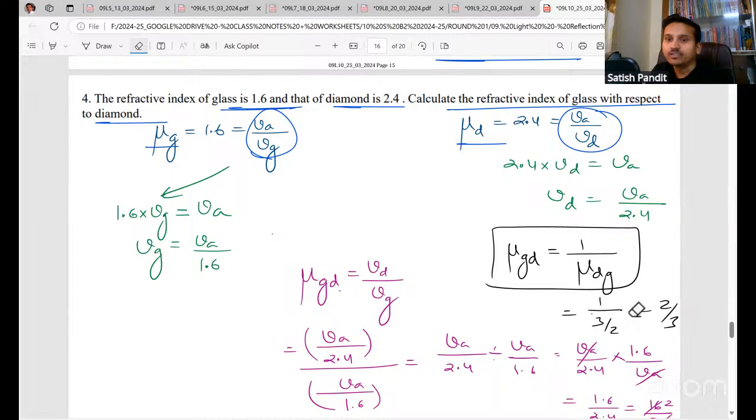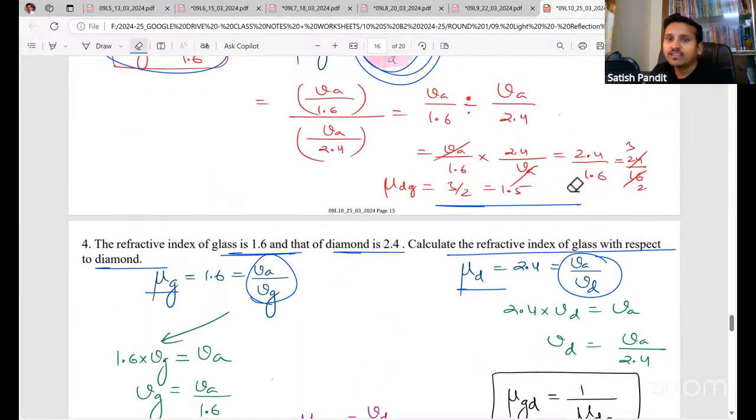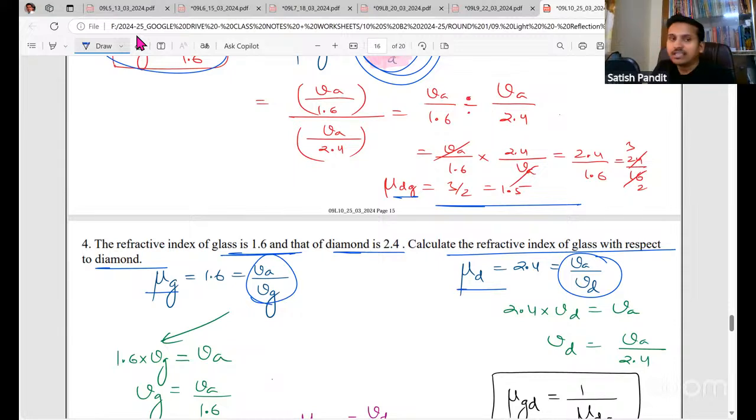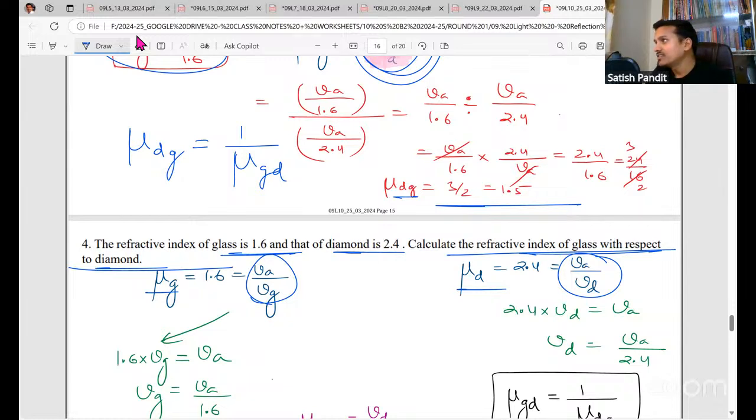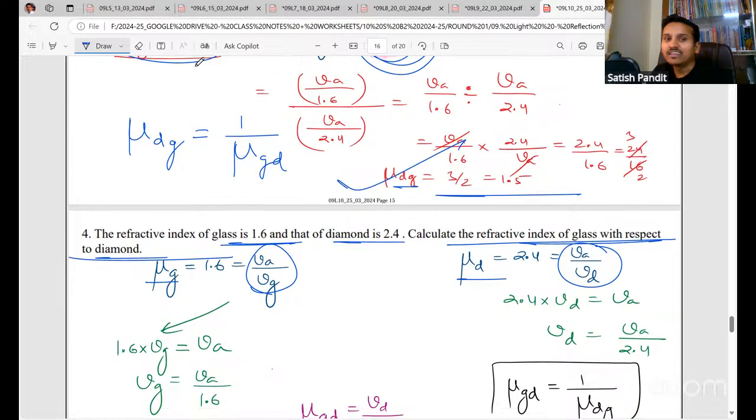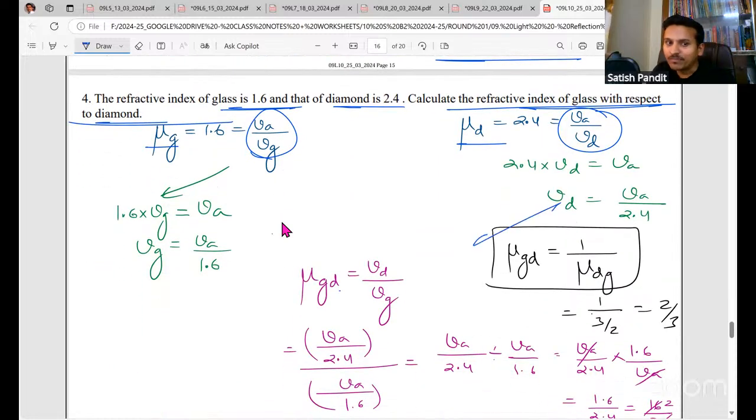See, earlier I got the answer as 3 by 2, right? Why did we get 3 by 2? See, here actually it was mu dg. So if it is gd, it will be the reciprocal of this. We know the refractive index of diamond with respect to glass is the reciprocal of the refractive index of glass with respect to diamond. So if you want to find glass with respect to diamond, we can take the reciprocal. But first of all, we have to find this, right? If this question is asked independently, we cannot do it like this. We have to do it step by step, right?